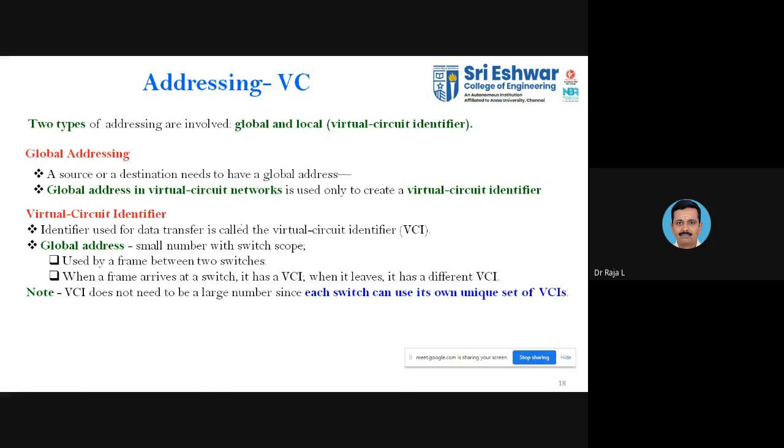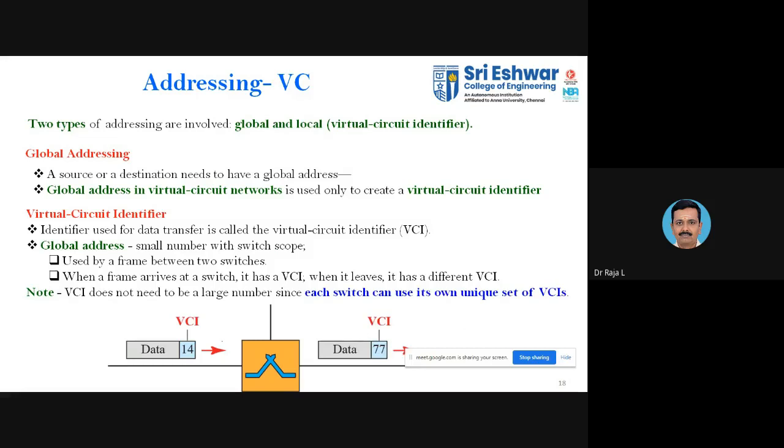So the global address is the address that is known, but it has its scope. That is what we discussed in the last class about the global address and the virtual circuit identifier. The identifier is the one with which you are going to transfer your data. Whenever you transmit any frame or any packet, it has to be identified by its unique address or identifier. That is what I gave in the addressing.